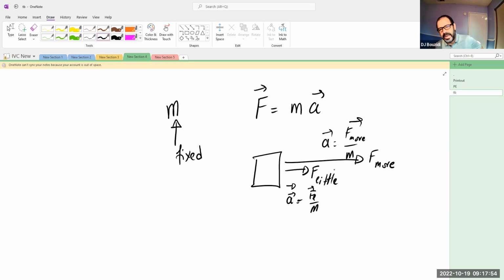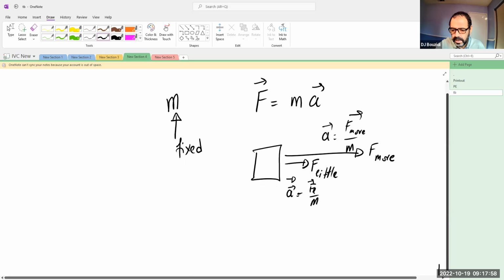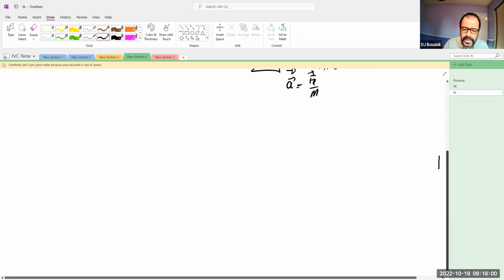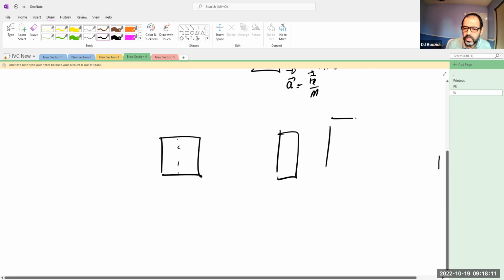But think of the following scenario where this problem becomes an issue. If you have two objects, or the same object, okay, so the same object, and it's sitting minding its own business, and all of a sudden something happened inside so that it broke into two pieces. One piece went this way and the other one went the opposite direction.